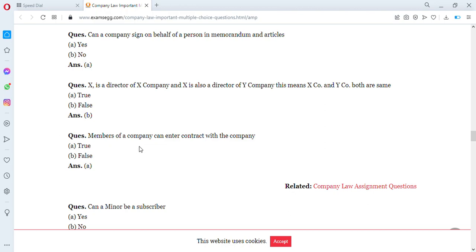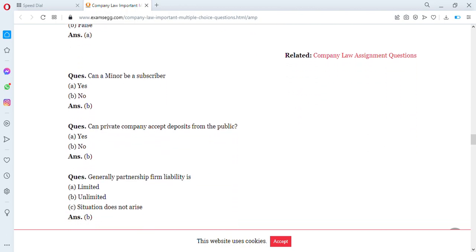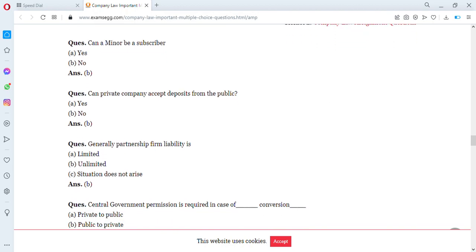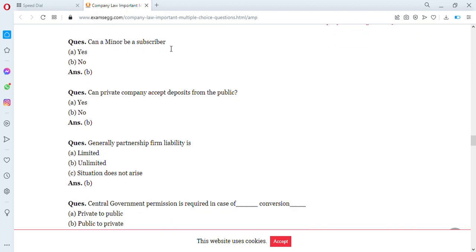Yeah, members of a company can enter a contract with a company. True or false? It's true. Yeah, members of a company can enter into a contract with a company. Then another question, can a minor be a subscriber? Yes or no? No. Below 18, you can't be a subscriber to a company.